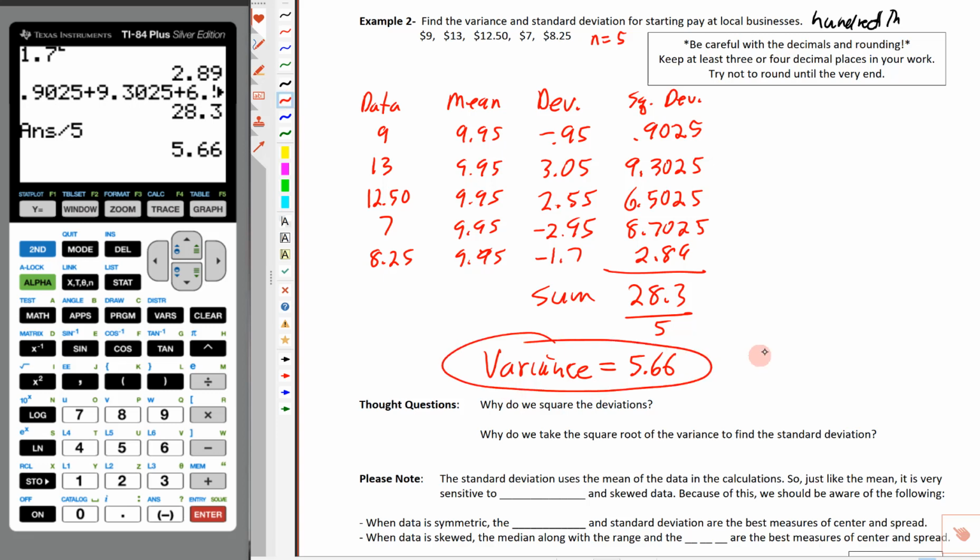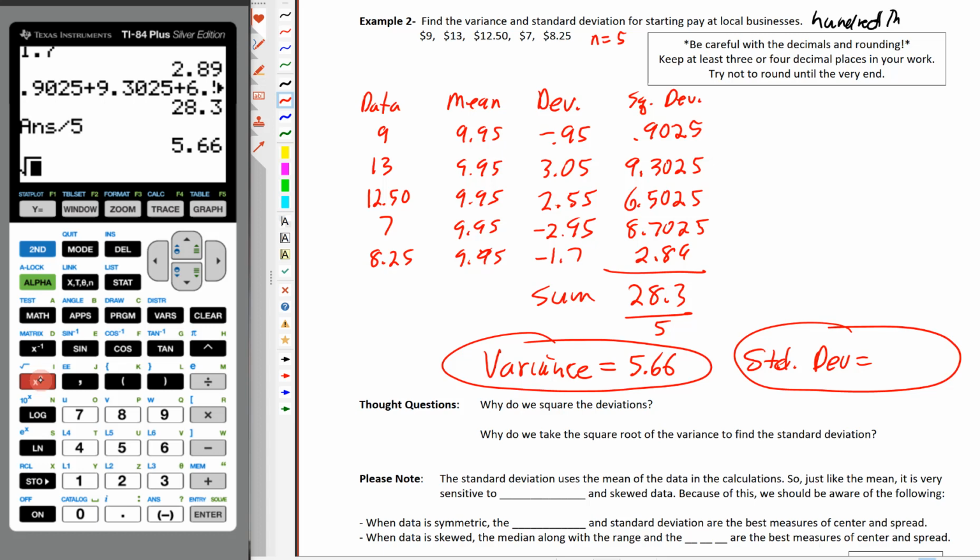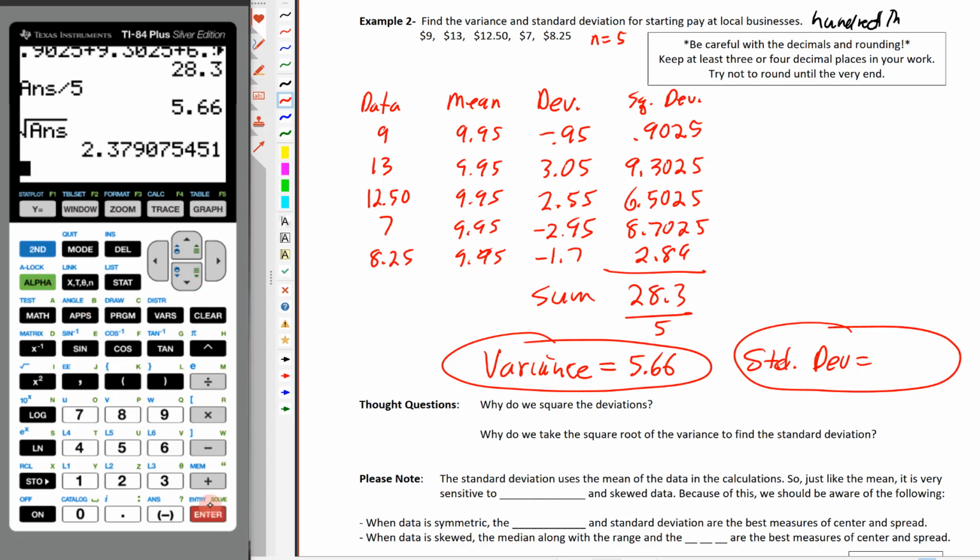And then the standard deviation, so I'm just going to write STD period and then DEV, and we'll write down what that is. So let's see, we just take the square root of that last answer, the 5.66, hit enter, and we get 2.379. And we're going to go to the hundredths place, so that's either going to be a 2.37 or 2.38. That 9's enough to bump it up, so we're going to say this is 2.38. All right, so we've got that one done. That's how you do it, even if there's no table involved.